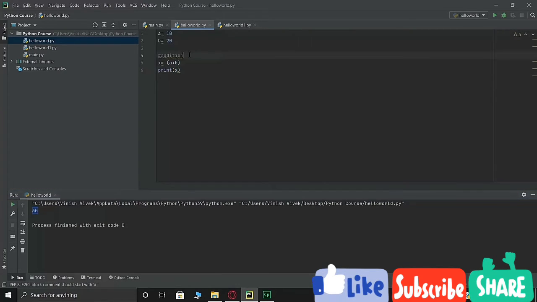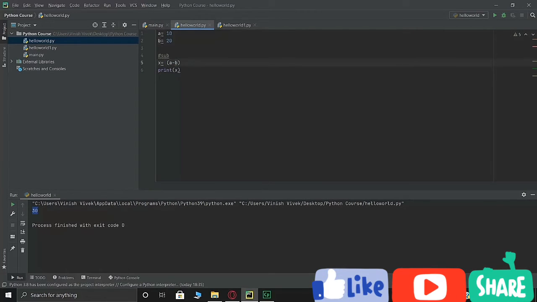Then we have subtraction, which is the same thing, just I'll remove the positive sign, make it negative and run it. And obviously 10 minus 20 equals minus 10. Then multiplication gives us the value 200. For division, you have a simple division sign, Control Shift F10, and as you can see, 0.5.